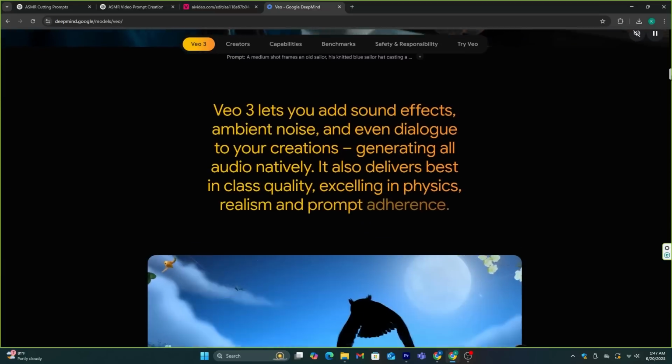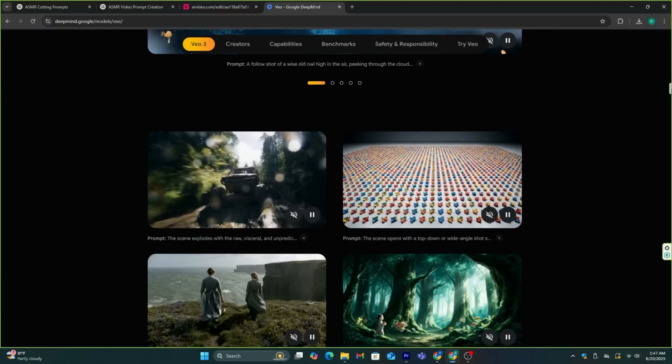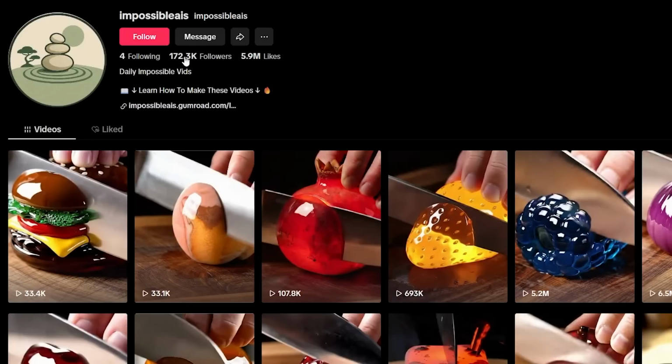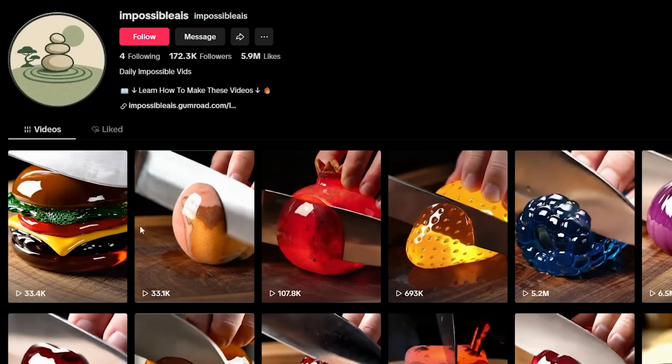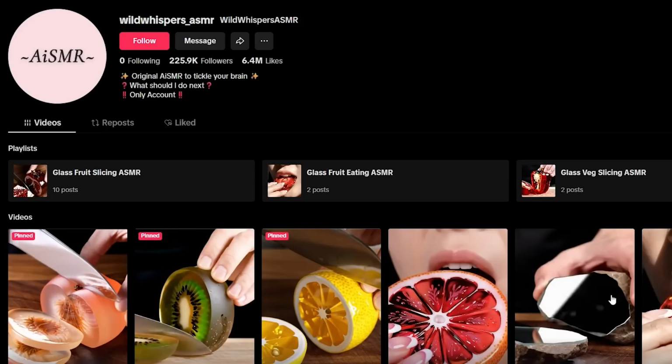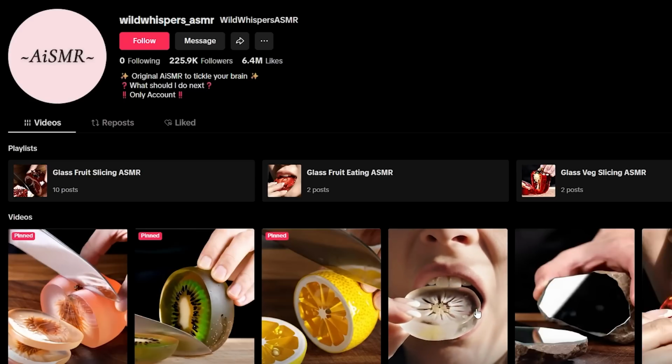So, just like this, you can make various ASMR videos using this AI model. And if you check these channels on TikTok, you can get more ideas. I still didn't find this type of video on YouTube, but in TikTok competition is growing. And these are just several ideas. If you think creatively, you can find unique video ideas like these no one else is doing.